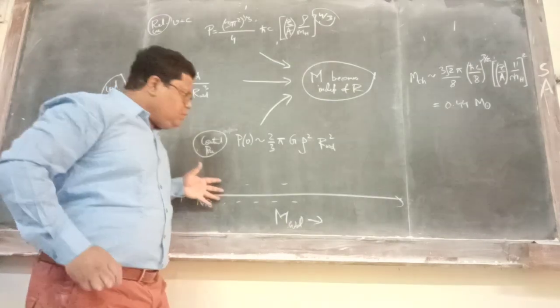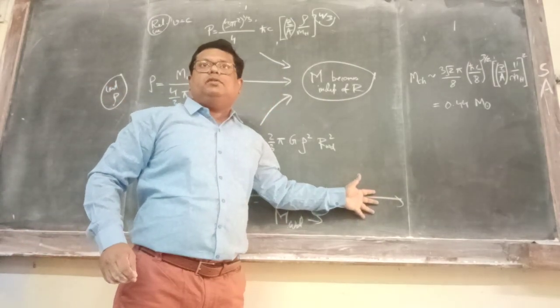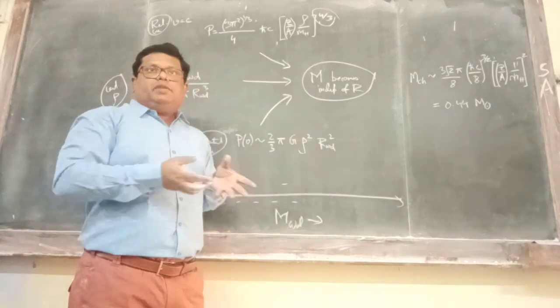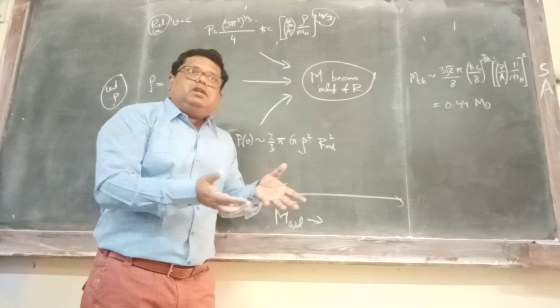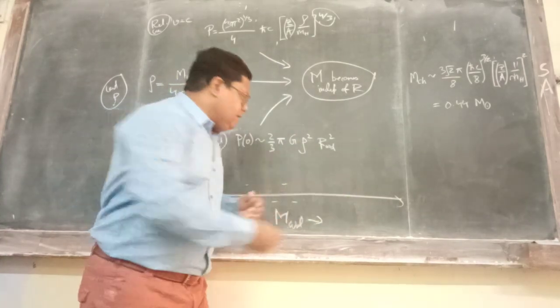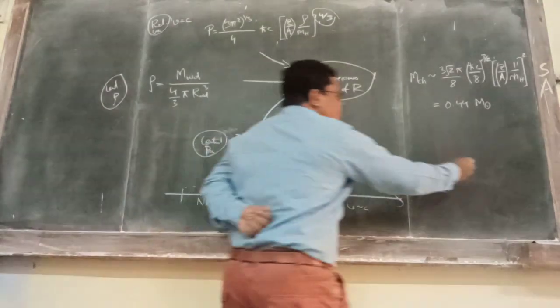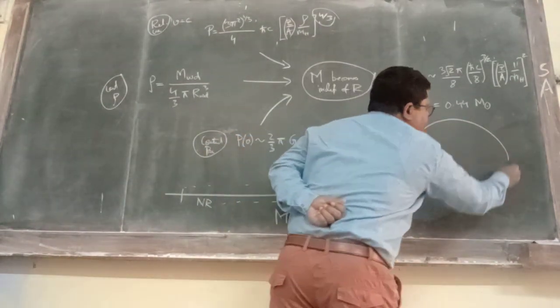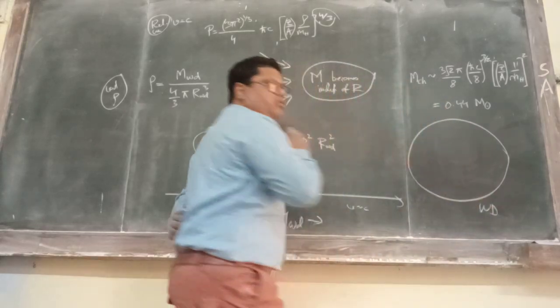As we keep on increasing the mass of the white dwarf, the density keeps on increasing, the velocity keeps on increasing, and slowly they will become relativistic. That means here v will become c. And where will this happen? If this is my white dwarf, previously this entire region was non-relativistic.